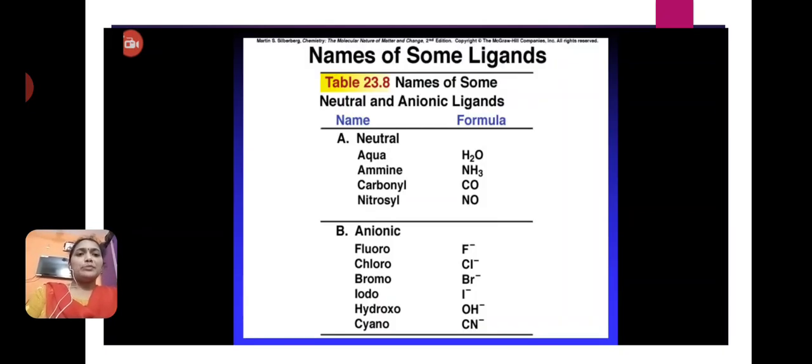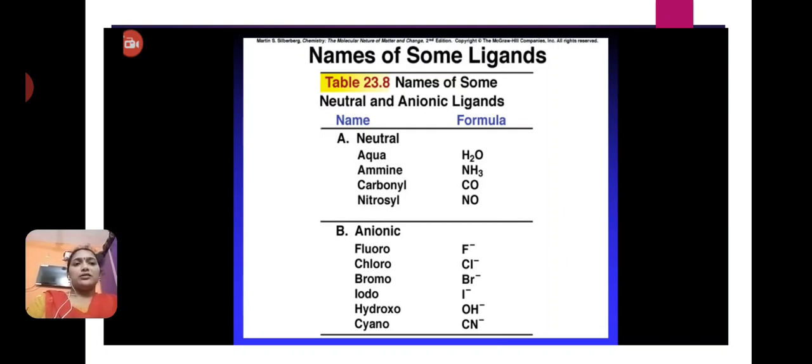Names of some ligands, neutral and anionic. Neutral: aqua, H2O; ammine, NH3; carbonyl, CO; nitrosyl, NO. These are examples of neutral ligands, without any charge, no positive charge, no negative charge.